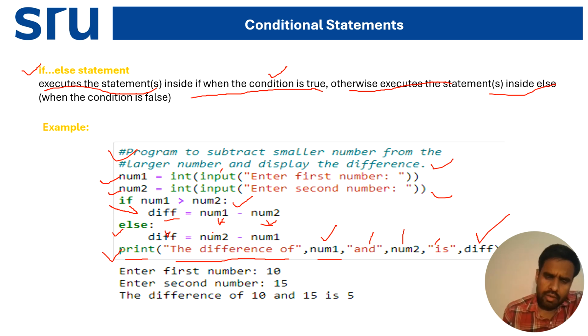So here, enter the first number, it is written 10. Enter the second number, it is written 15. So num1 value is 10 and the num2 value is 15. Check if num1, that is 10, is greater than num2, 15. Is 10 greater than 15? No, the condition is not true, so it will not come to the if statement. It will come to the else part, which is num2 minus num1. The num2 value is 15 and the num1 value is 10. 15 minus 10, how much? 5.